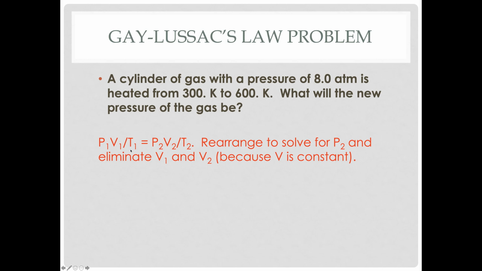So you get P1 over T1 equals P2 over T2, rearrange to solve for P2. So multiply both sides by T2, and then just substitute in the numbers and solve. Now, it's very important to put the temperatures in the right place. T2 goes on top, so 600 goes on top. T1 goes on the bottom, so 300 goes on the bottom. The units atmospheres cancel, and this here should have been Kelvin, not liters.